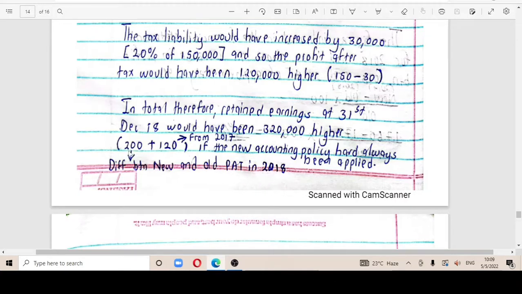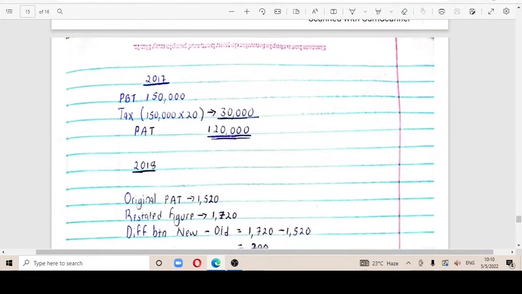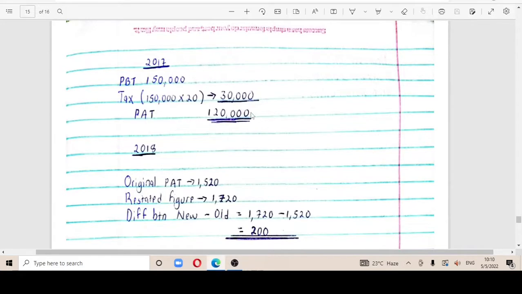So when you add this plus this, which is coming from the PAT of 2017, you would get 320,000 if the new accounting policy had always been applied. So that will be the figure for retained earnings combined in 2018. Now practically, this is what I was meaning.